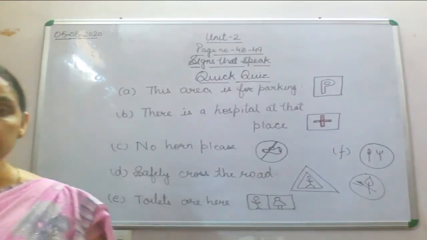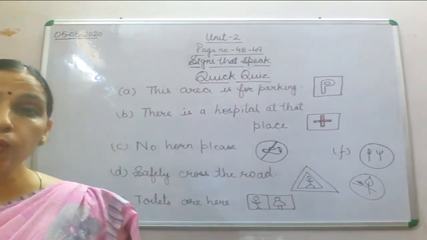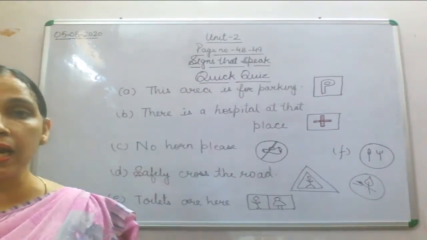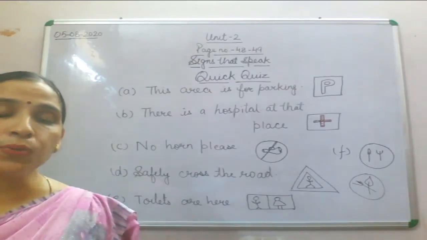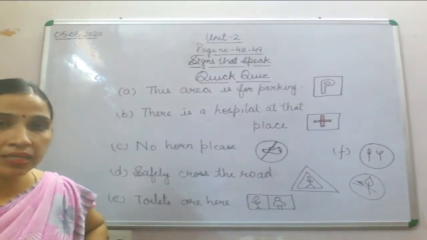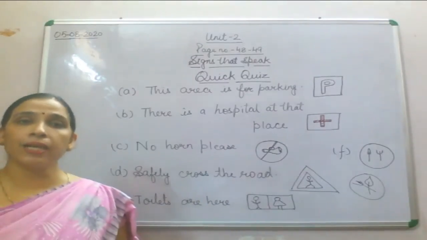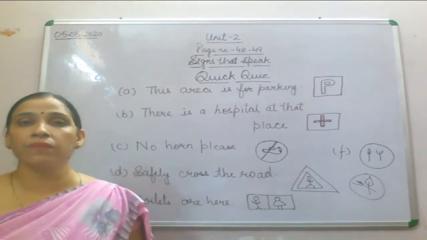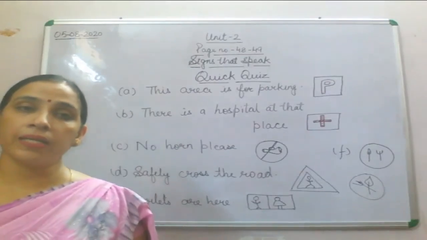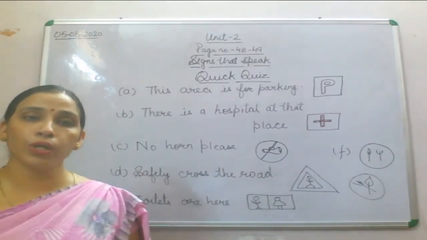So children, with this we have completed our quick quiz of signs that speak, and today we have done about different signs. What does it mean? Different traffic signs. Along with the traffic signs we have done a few symbols of school also.